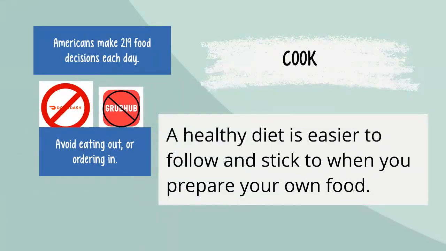So the bottom line is to step outside the willpower struggle and create an environment where it's going to be much easier to make the healthy choice. And the best way I've seen to do that is to avoid eating out and ordering in, and avoid convenience food, to instead prepare your own food. And there are lots of suggestions I have in the diet section of HealthScore.